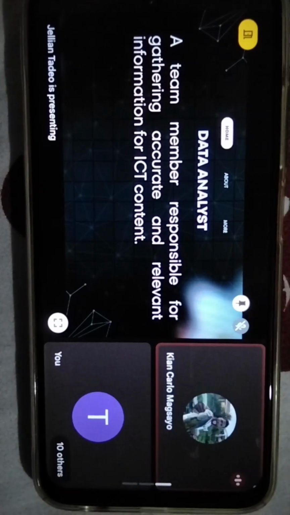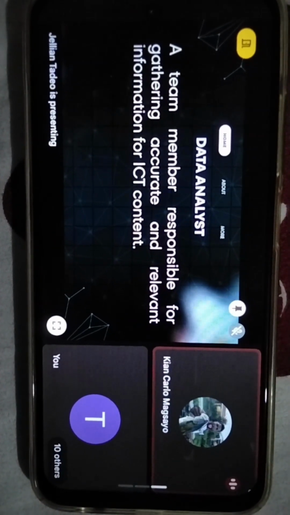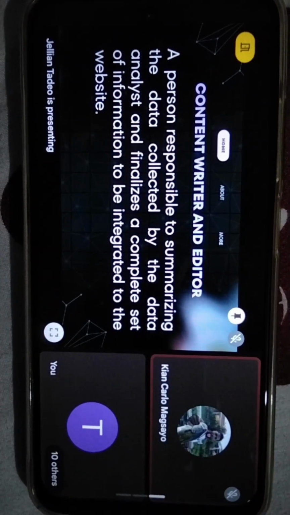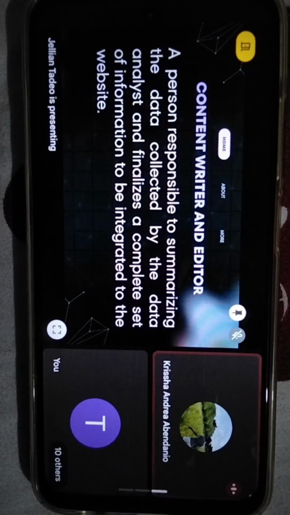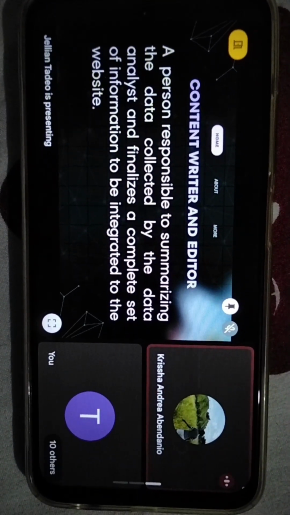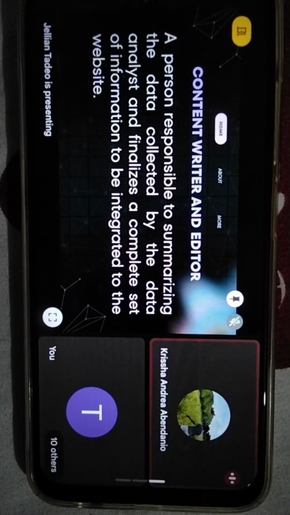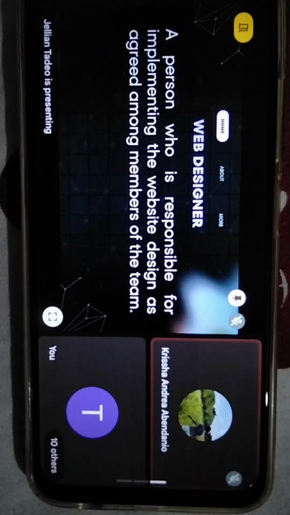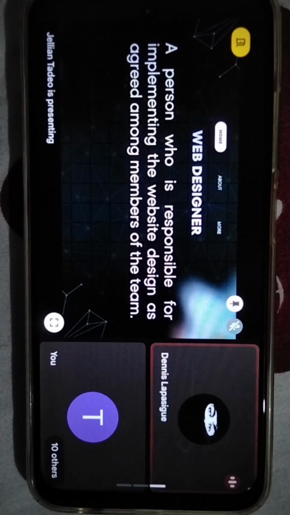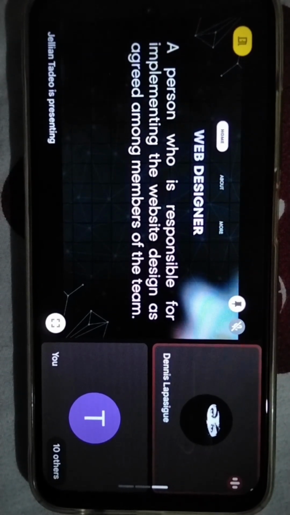Data analyst, a team member responsible for gathering accurate and relevant information for ICT content. Content writer and editor, a person responsible for summarizing the data collected by the data analyst and finalizing a complete set of information to be integrated into the website. Web designer, a person who is responsible for implementing the website design as agreed among members of the team.